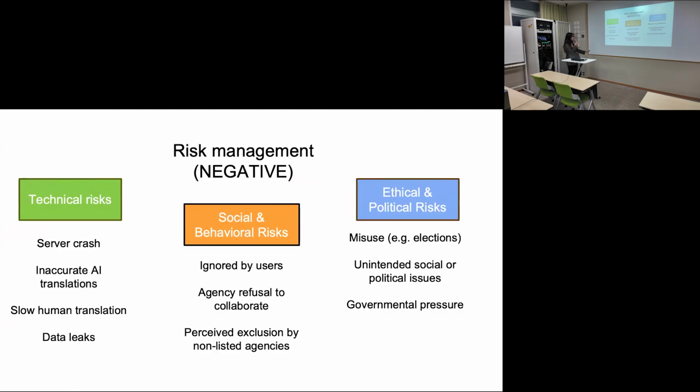We divide it into 3 groups: technical risks, social behavioral risks, and ethical political risks. You can see the examples. For the technical risk, the server may crash. For the social behavioral risk, the site may just not reach the audience. And for ethical political risk, it could be misused, for example, during elections by some party.